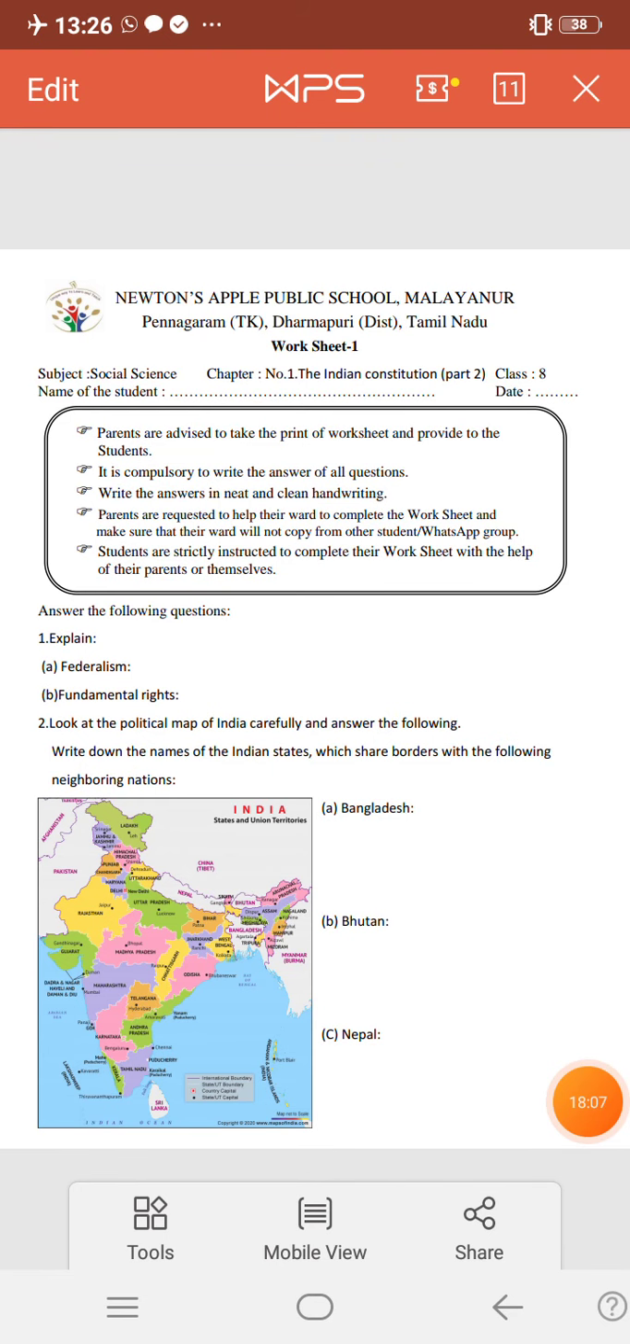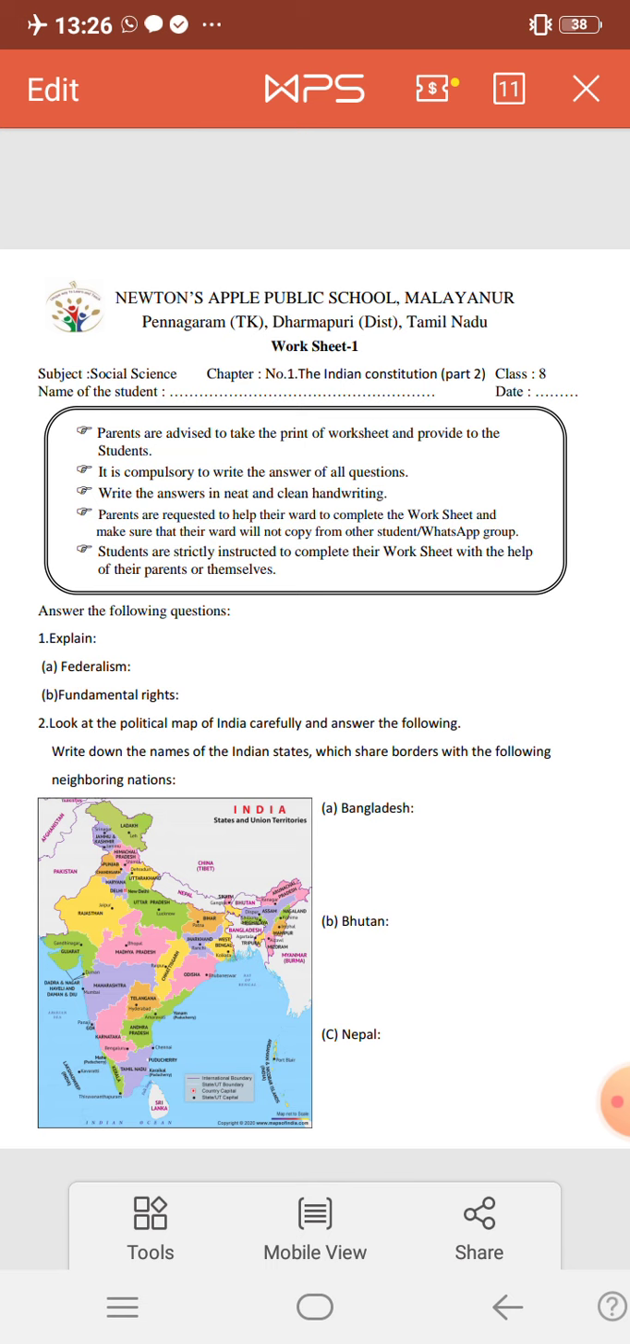So okay children, we have come to the end of the lesson. Let me explain the worksheet. The first question: explain federalism and fundamental rights. To explain means you have to write more than 10 sentences about federalism and fundamental rights.